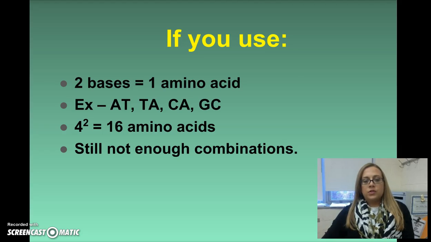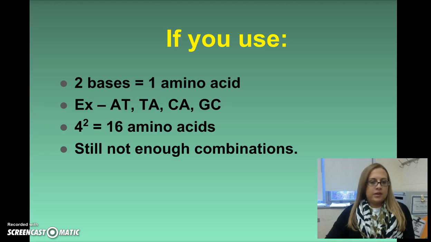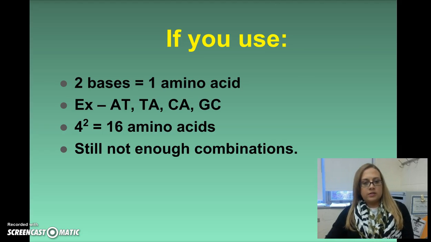If you were to use 2 bases, that means you were reading 2 bases at a time to determine what amino acid to put where. So you could have a combination of A and T, or T and A, C and A, G and C, G and A, any of those. What that would mean is that there were 16 amino acids, but that is still not enough possible combinations.